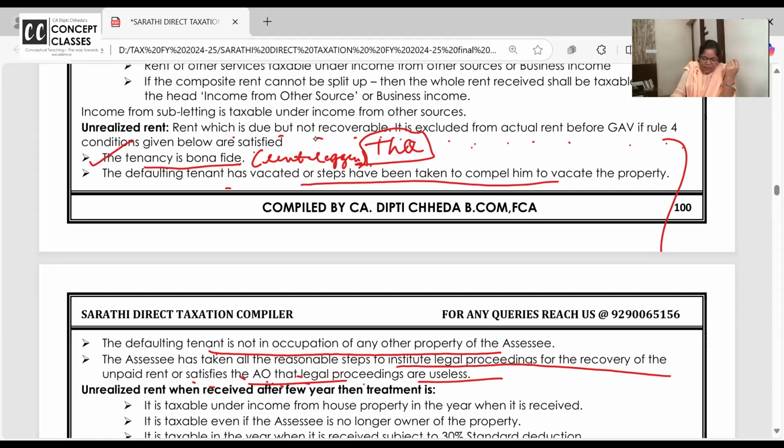Practically, see, ma'am, why so many conditions? It seems like you are teaching law. There is a beautiful logic behind this. I have received 12 months rent from Ayush. Can I say, no, Ayush has paid me only 8 months rent. Remaining 4 months is unrealized. And I'll say, Ayush, give it separately in cash. Don't give it in my bank account. So people can claim good rent as unrealized rent and reduce the income and evade the tax.